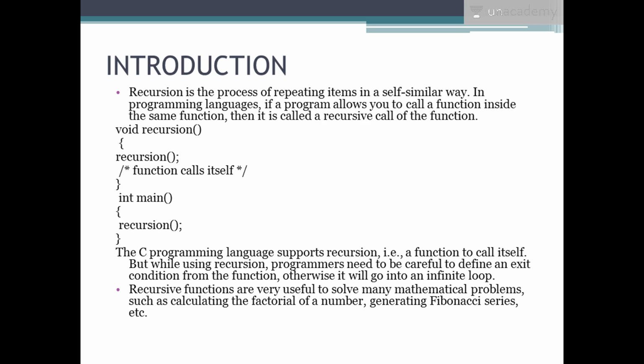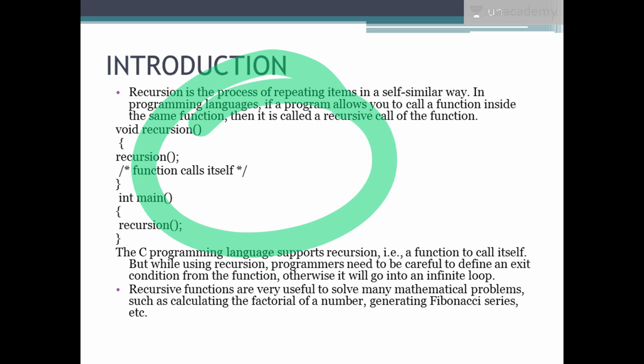In the same way, in a function, you call itself and you come back to that. That is why it is called a circular definition. You can also call it repeating itself or self-similar. There are many names given to it. This would be the basic syntax or structure of a recursive function, where you have void recursion, the recursion function calls itself, then int main, then recursion. You can see it's coming back to itself like a circle, so that is why it is called recursion.